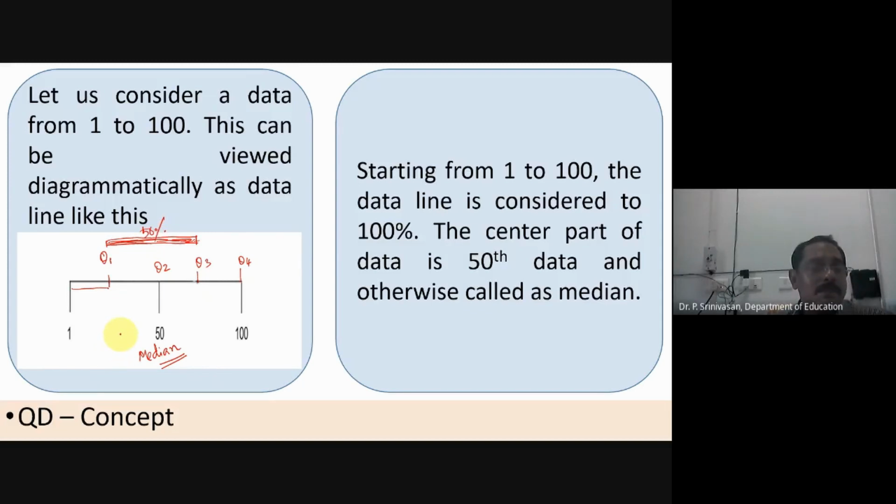What is the difference between the 50% in median and the 50% here, Q1 to Q3? What is the difference?